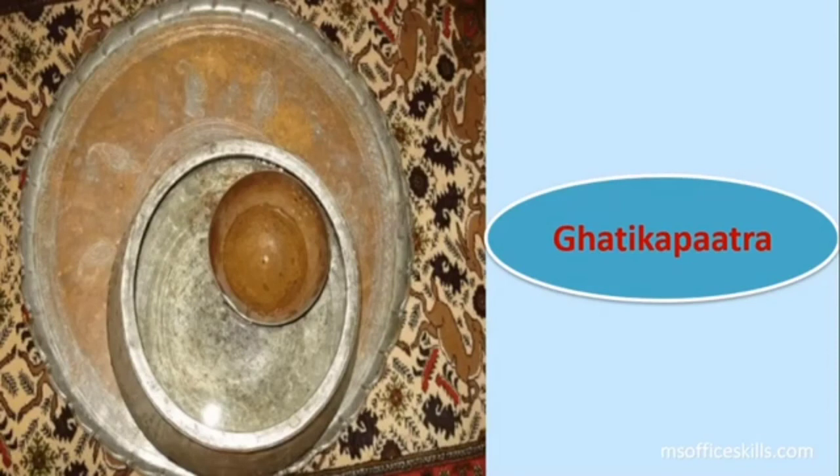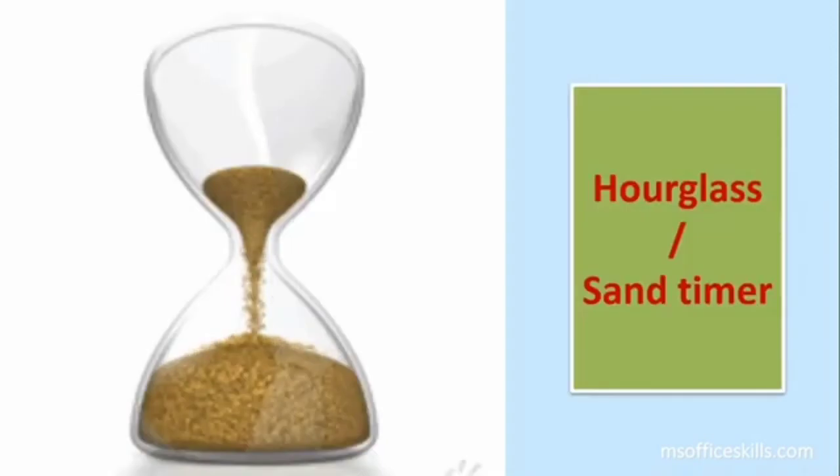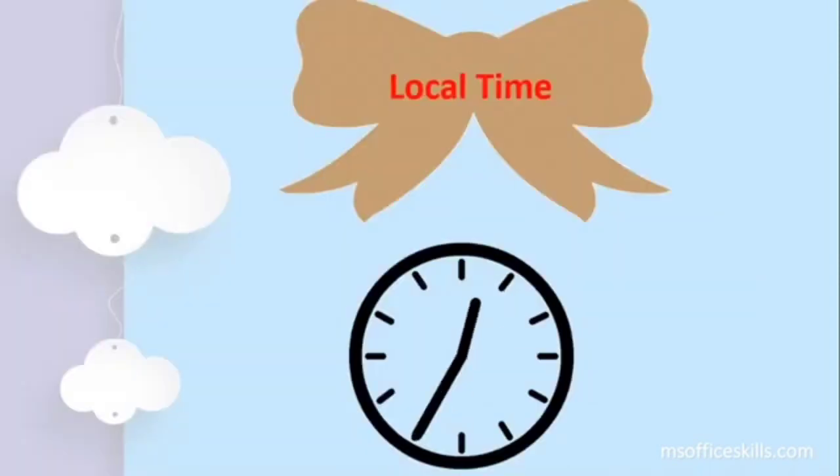They also had certain other instruments, like for example the Ghatika Patra, which they used in order to study or understand time. And of course there was the hourglass or the sand timer as well. All these things were used by our ancestors in order to keep time. Now we come to the first point in our lesson.